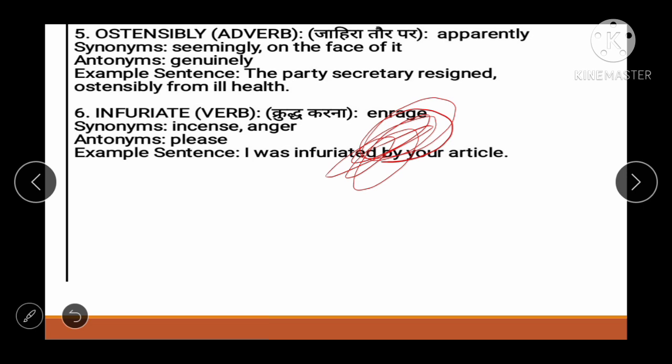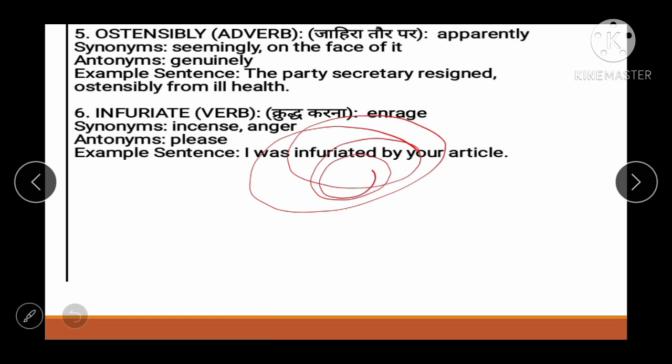All right, so anger we all know, krodh, gussa. So what will be the opposite? It will be please, soothing, please. Let's form an example. I was infuriated by your article. All right, I was angry, or extremely angry, by your article.